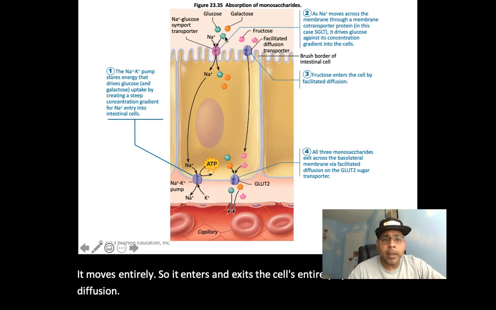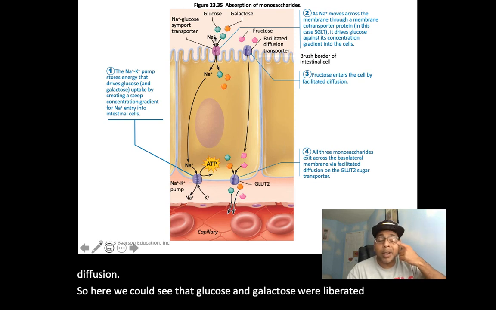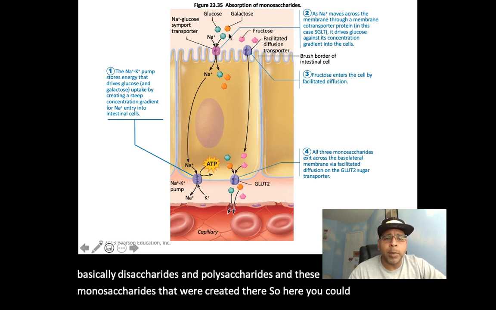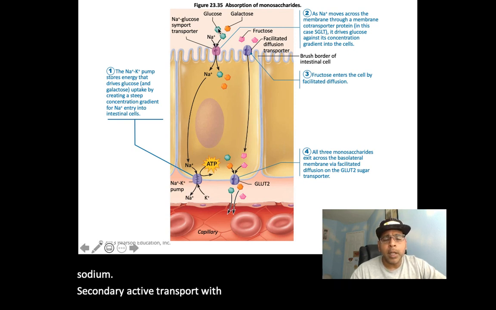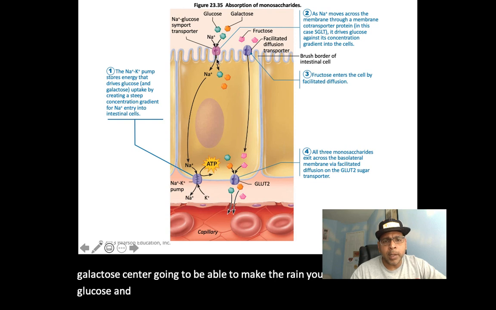So here we could see that glucose and galactose were liberated from disaccharides and polysaccharides, and these are the monosaccharides that were created there. They're going to be absorbed, as we described, by secondary active transport with sodium. So sodium comes in, and that's how glucose and galactose are able to make their way in. Glucose or galactose, plus sodium, are inside the cell.